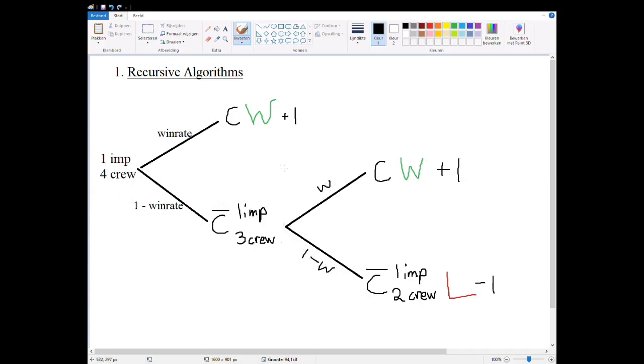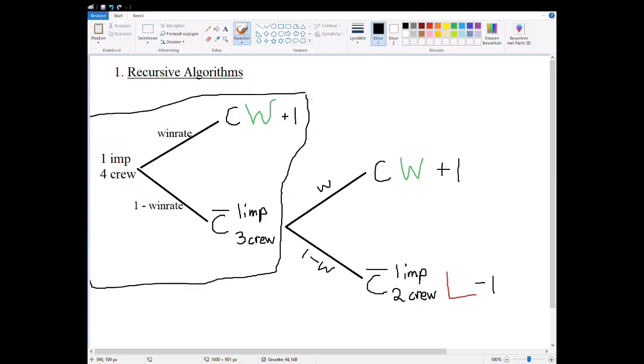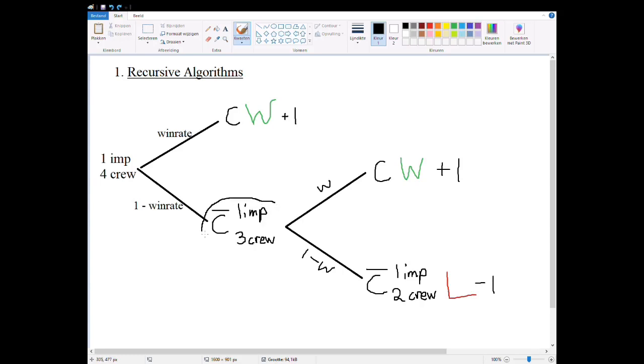Alright, so the problem with this model that I drew up right here, which is in fact very simple, is that it's true, in this first branch everything makes sense. In this main branch, as I call it in the code, everything makes sense. But after we've voted a crew out, it's not that we immediately vote again and we get to choose another person to throw out and then we can calculate the EV.